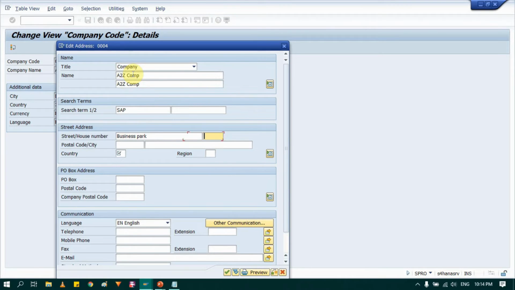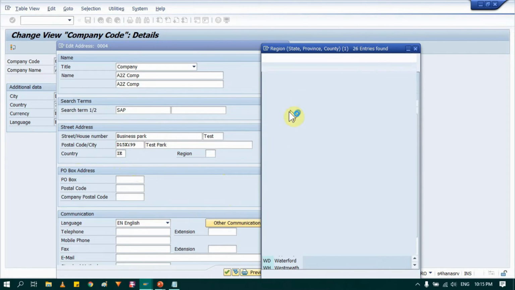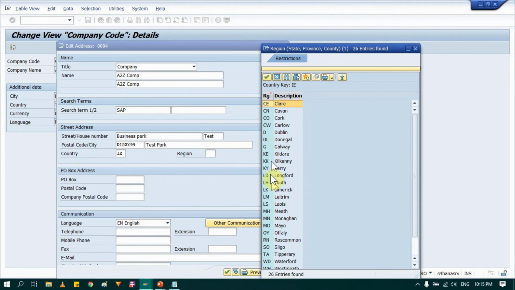Provide whatever address you feel appropriate according to your need. If you are testing, you can provide anything, or if you have a proper address, you can provide that. Then the company, then what region. If you go in this, once after providing the company code, you will find various regions as per your country, or maybe the county, or maybe the state in case of India.